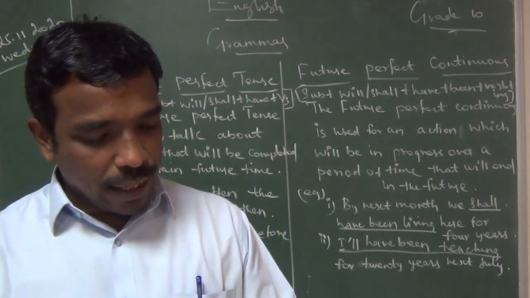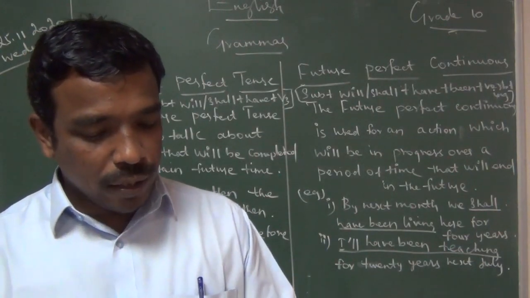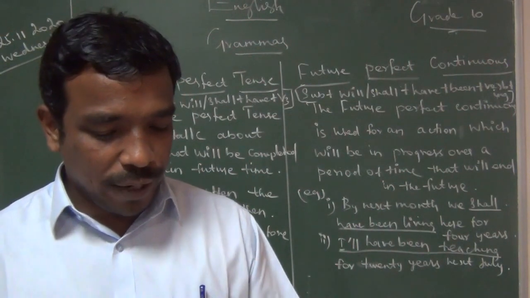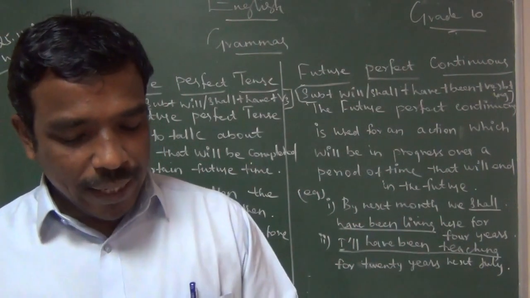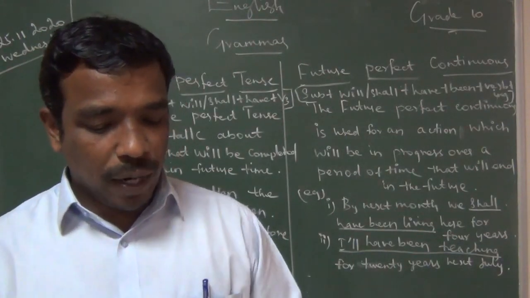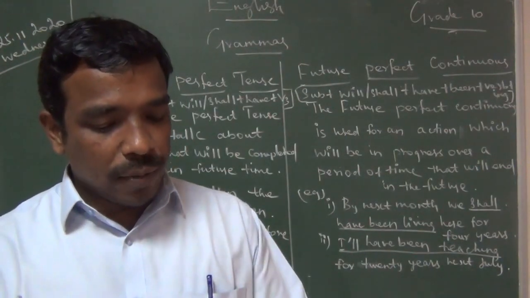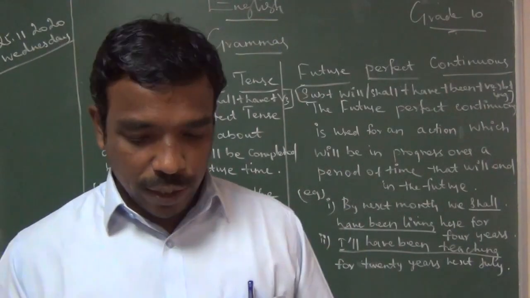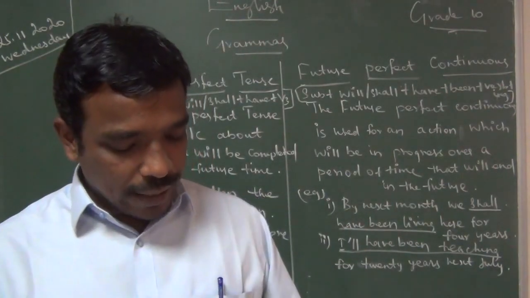Then forms and uses of past continuous tense. For example, when the meeting ended, the staff members came out. That is two past actions. Forms and uses of past continuous. Take the next, past continuous. I said there one example is very important.